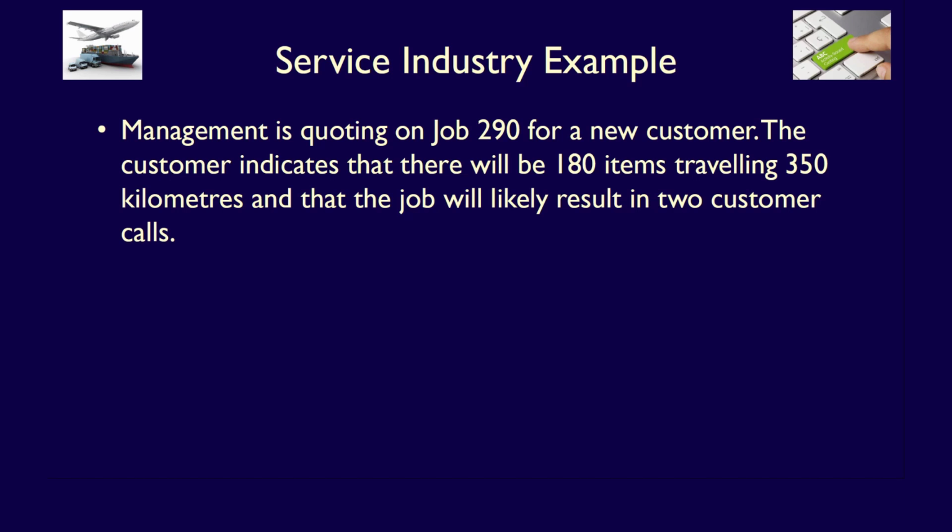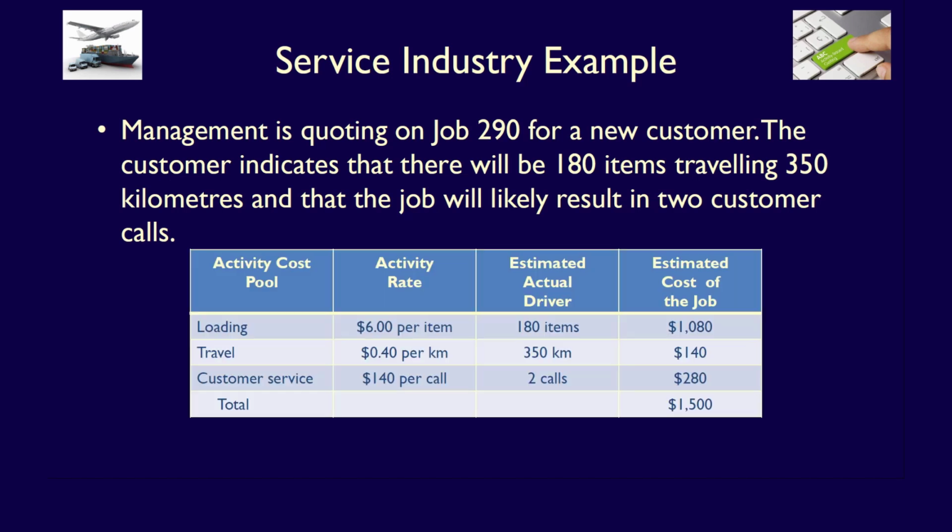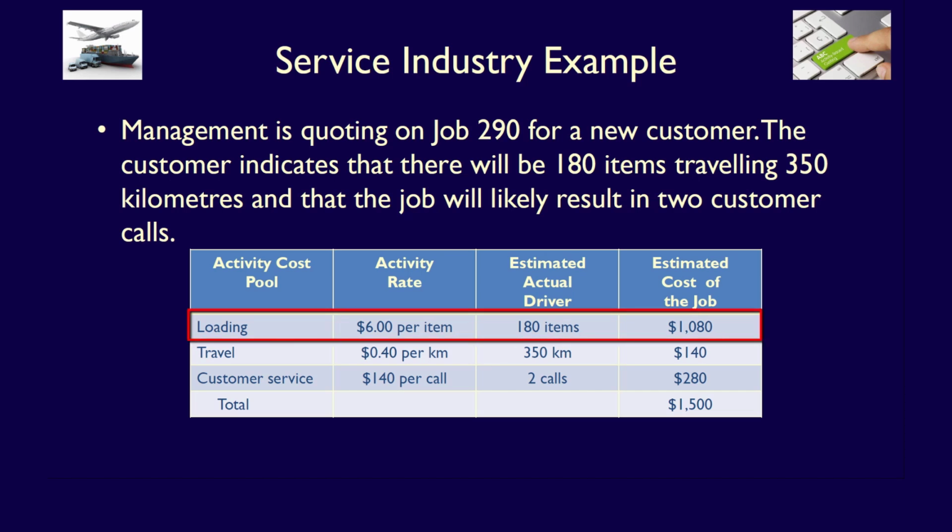Management of ShipCheap is quoting on a job for a new customer, job number 290. The customer indicates that there will be 180 items traveling 350 kilometers and that the job will likely result in 2 customer calls. What is the estimated cost of job 290? To calculate the estimated cost, we take each activity rate and multiply it by the estimated actual activity driver for the job. $6 per item multiplied by 180 items is equal to $1,080.